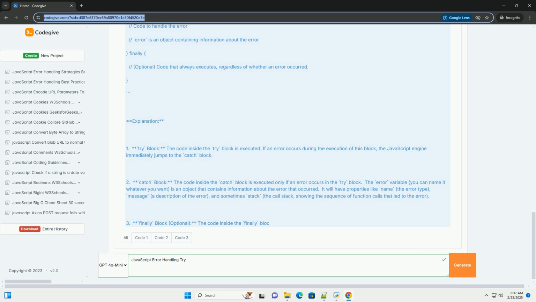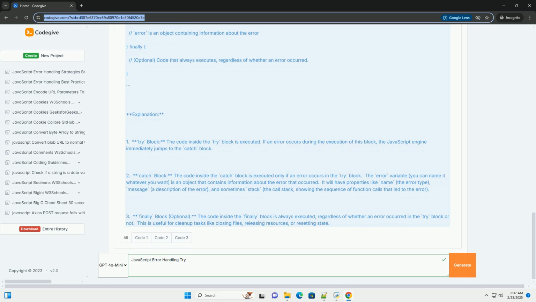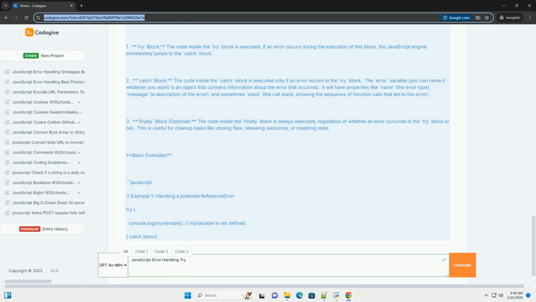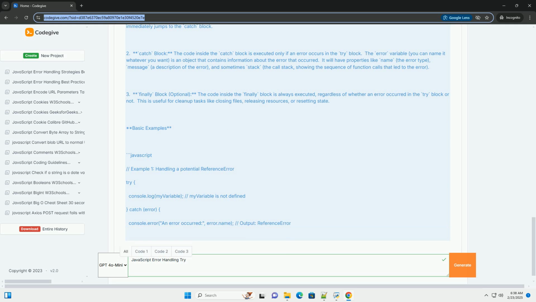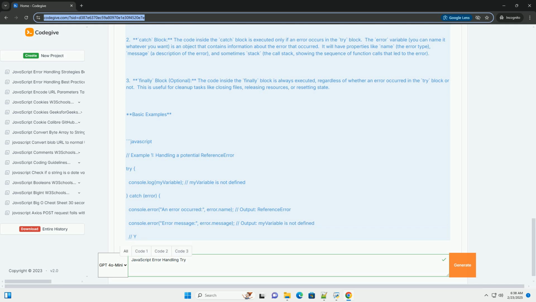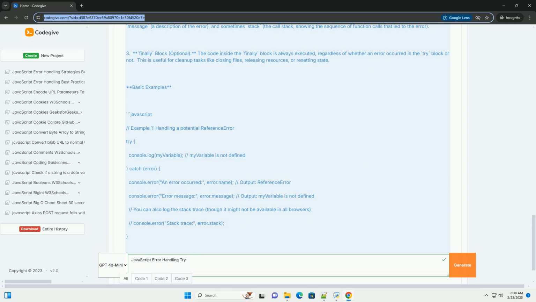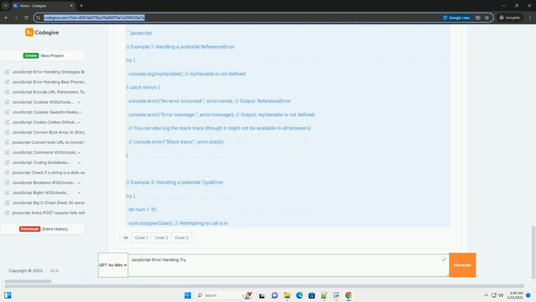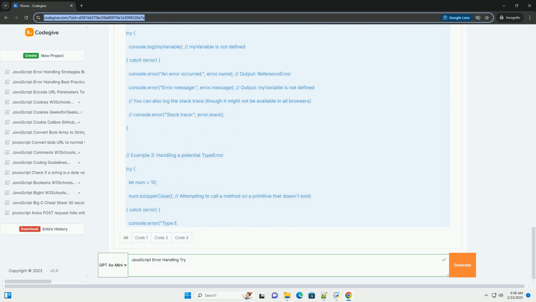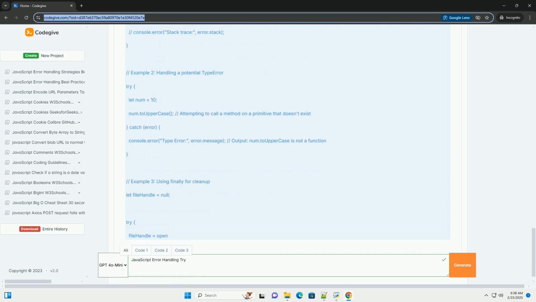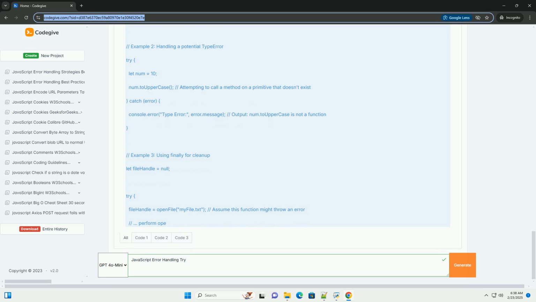Types of errors in JavaScript. JavaScript has built-in error objects that represent different types of errors. Understanding these types can help you handle errors more effectively. The core error types, inherited from the Error object, include Error, the base object for all built-in error types. You can also create custom error objects that inherit from Error.